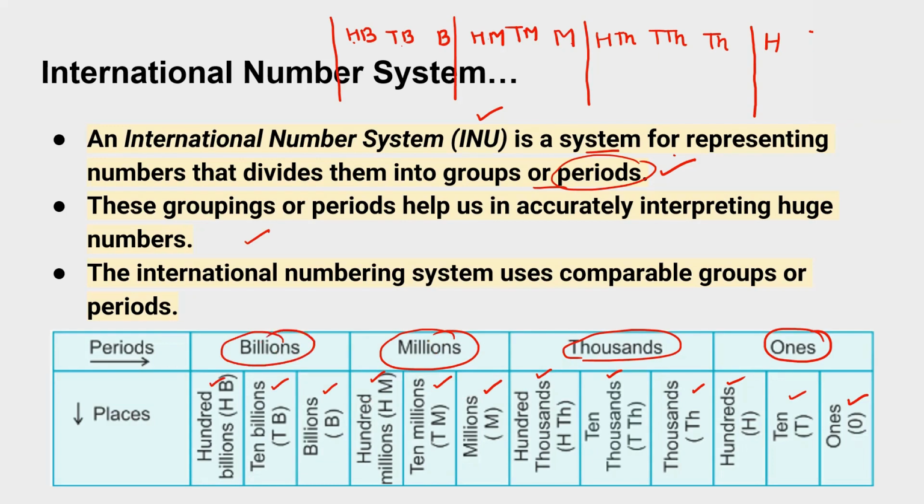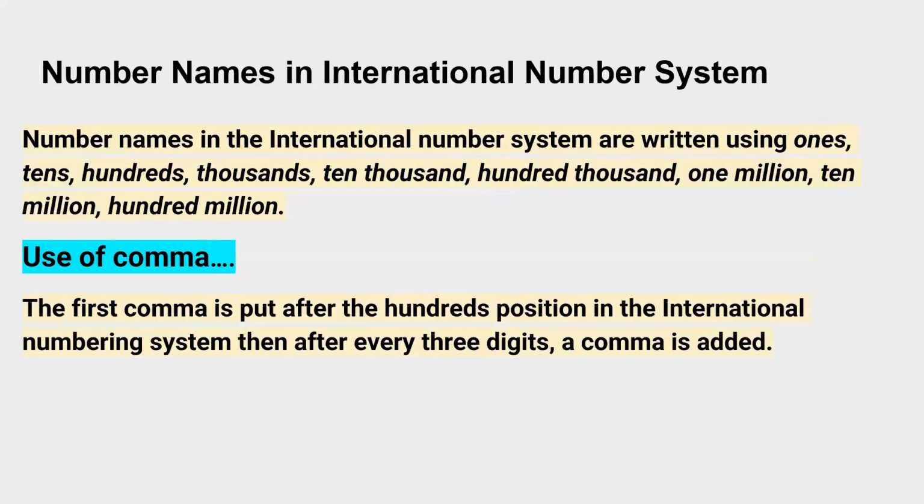So every period consists of 3 values. How will we differentiate between them? I have to put a comma in between. Number names are the same: ones, tens, hundreds, thousands, 10,000s, 100,000, 1 million, 10 million, 100 million, and so on.